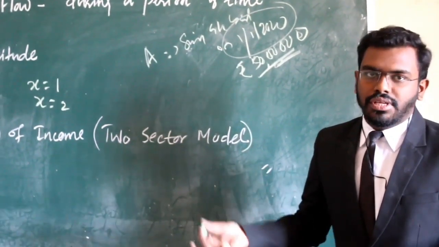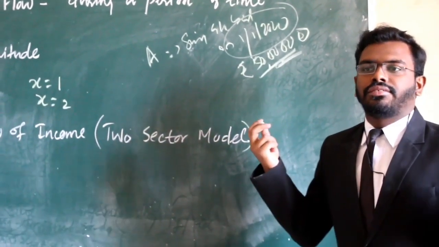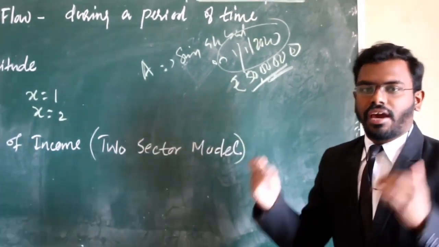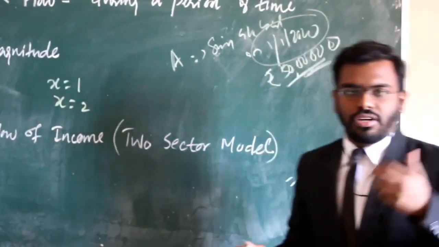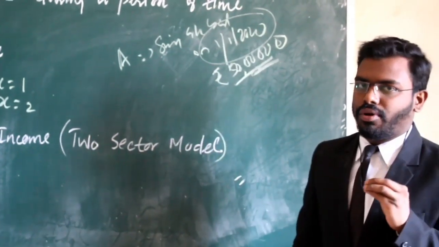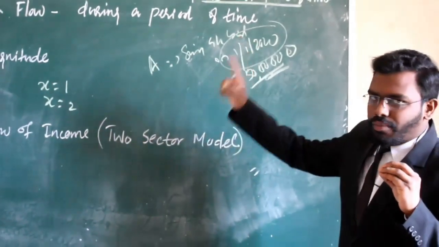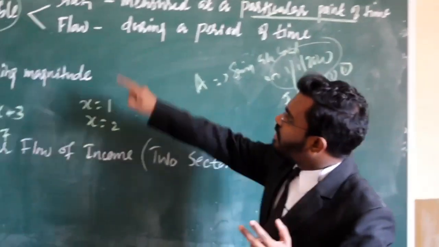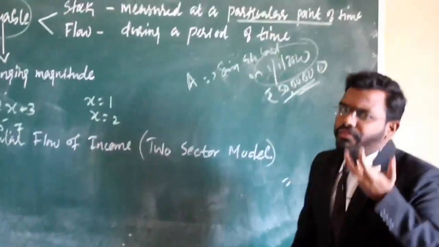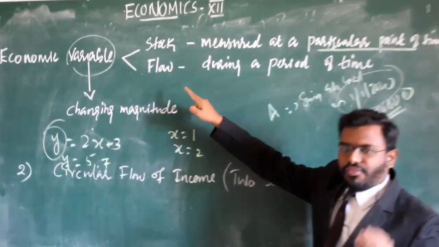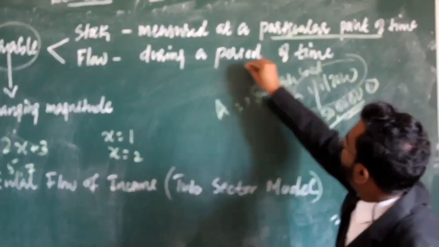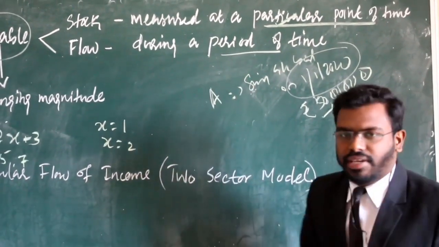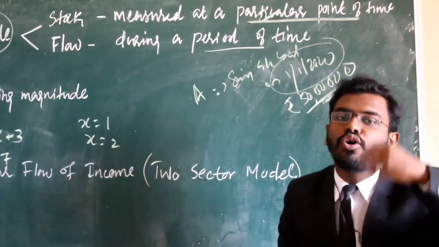So this variable is treated as a stock variable. Other examples are capital, then water in a tank. Next one, distance between Kerala and Gorakhpur, etc. These are examples of stock variables. Okay, stock is a variable which can be measured at a particular point of time. Next one, that is flow. Flow, from the word itself we can understand. Flow is a variable which can be measured during a period of time. Stock is a particular point of time, whereas flow is measured over a period of time.